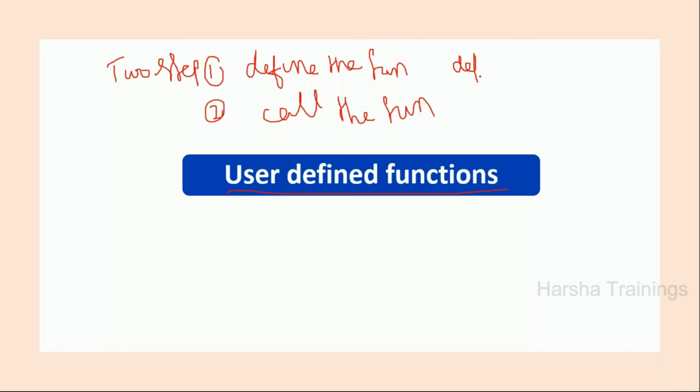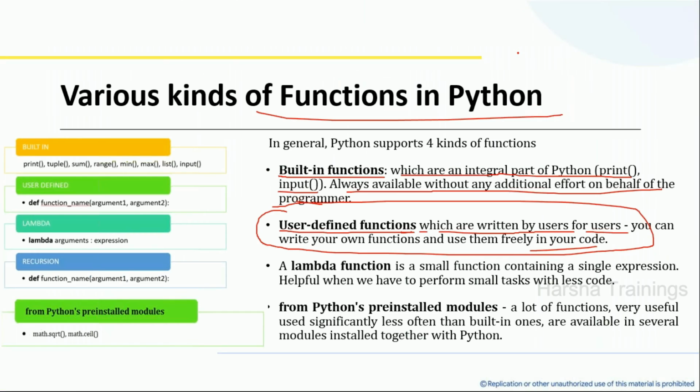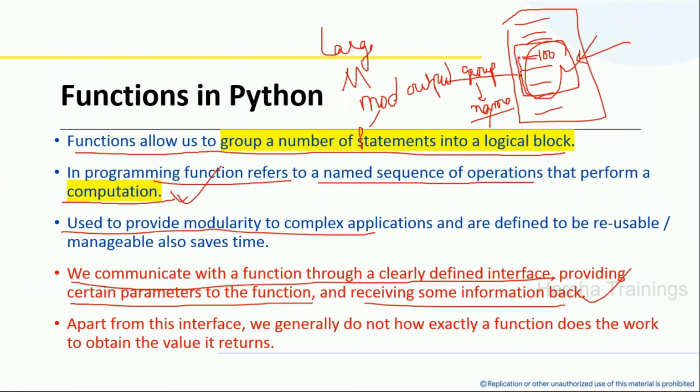Now, in order to define the function, the syntax is def. You have to use this keyword called def, followed by a unique function name. You have to write any function name. Then parentheses are mandatory. Then a colon. Then I have to write some set of statements. Now these set of statements are part of this block. Clear? Now I told you that these set of statements I will give a name.